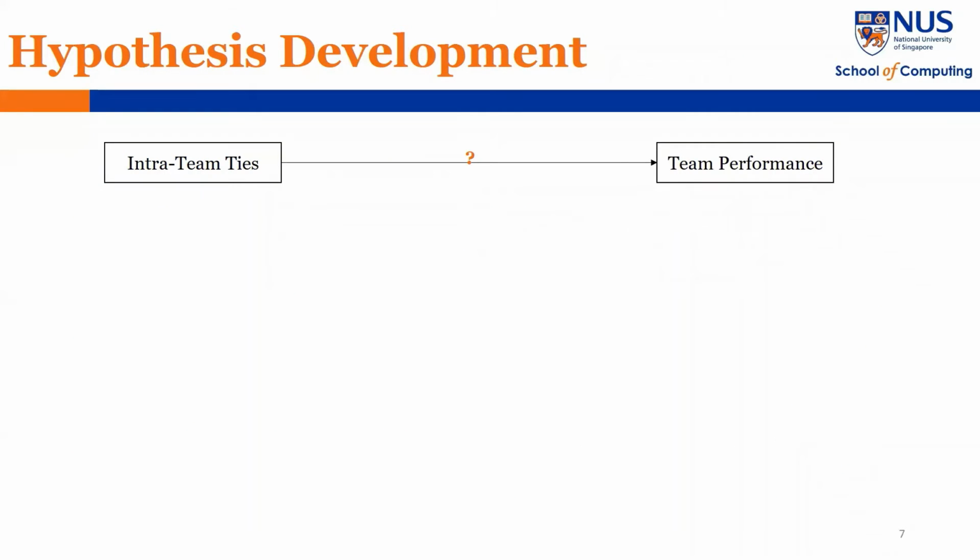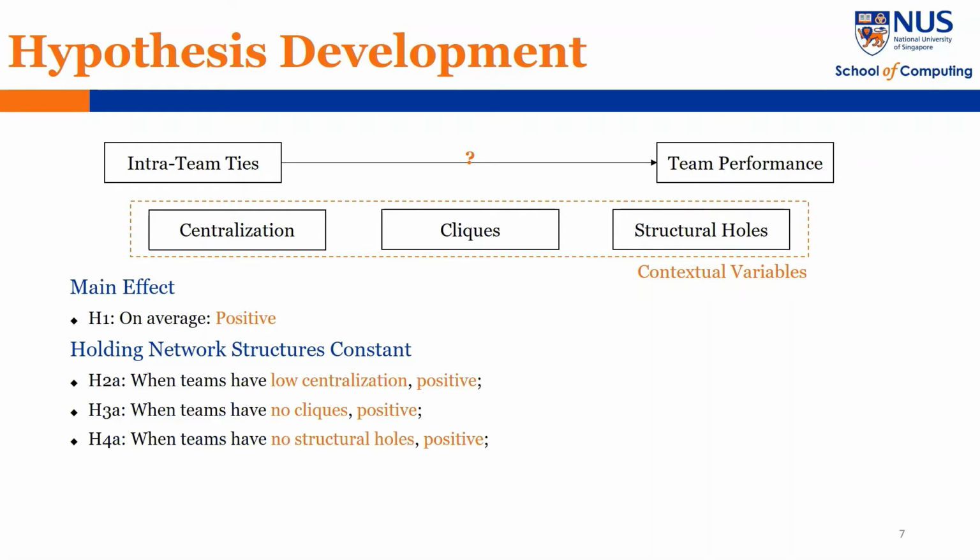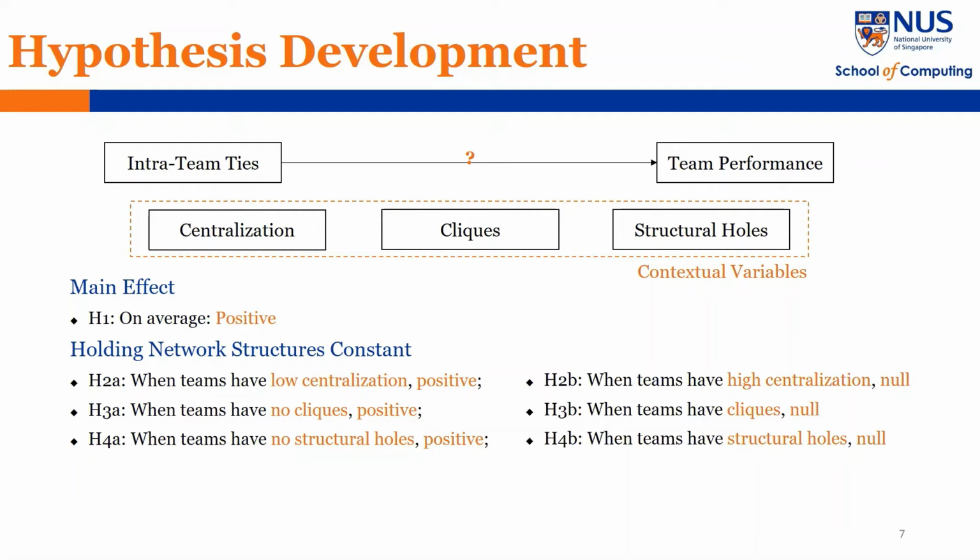We propose 3 sets of hypotheses. Firstly, we propose that on average, intra-team ties can have a positive causal effect on team performance because in previous studies, the correlations are positive. Secondly, we control the effect of network structures by holding them constant. We propose that when teams have a low centralization, have no cliques, or have no structural holes, intra-team ties can have a positive effect. On the other hand, when teams have a high centralization, have cliques, or have structural holes, intra-team ties may not have a positive effect.